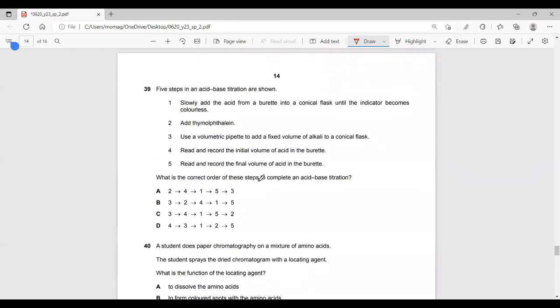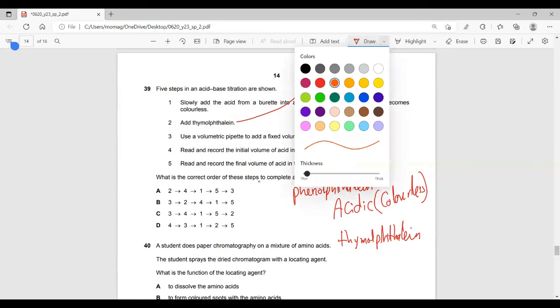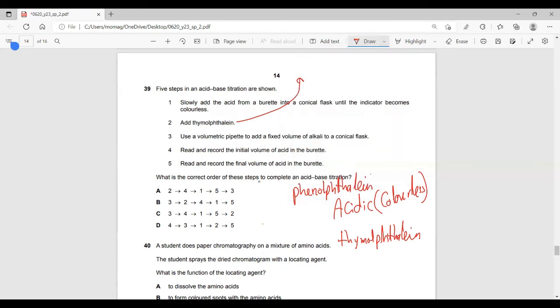Here, thymolphthalein. Remember that thymolphthalein is a twin of phenolphthalein. So we have two phthaleins, phenolphthalein and thymolphthalein. The phthalein family in acidic medium is colorless. Phenolphthalein in basic medium, pause the video: pink.